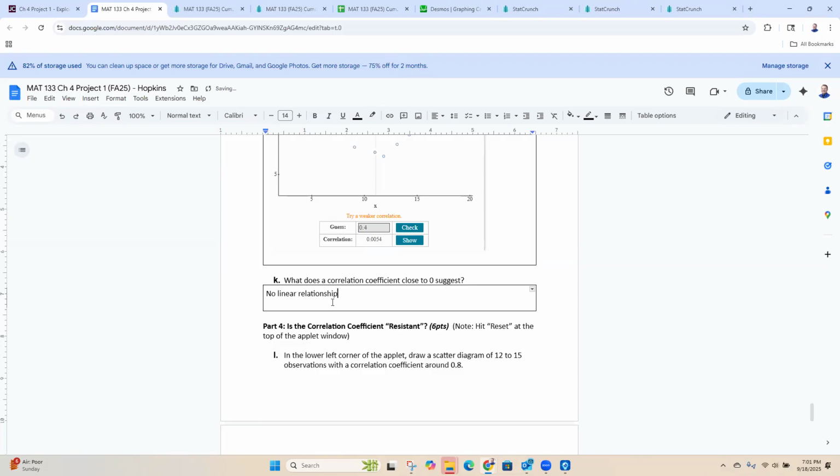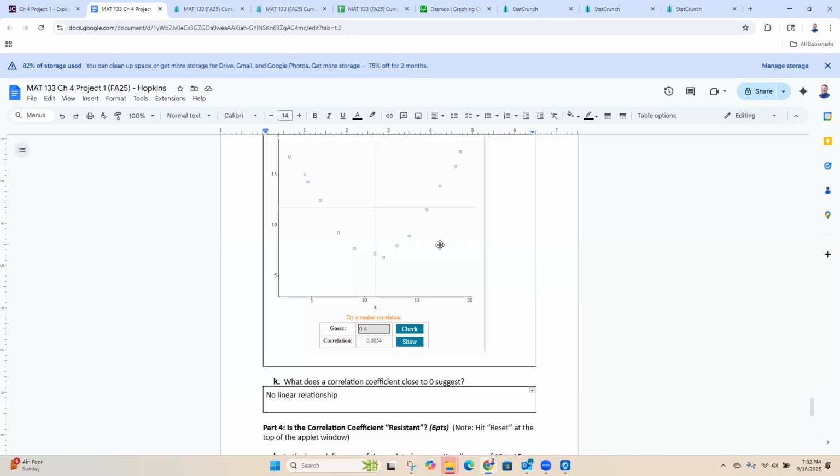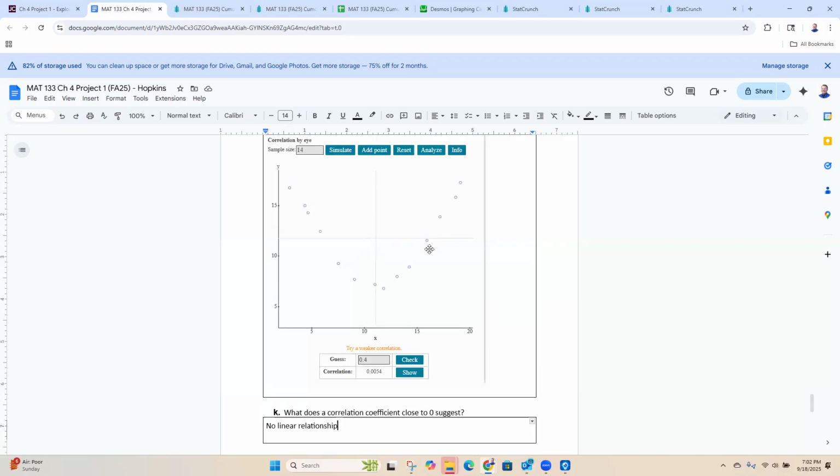And the reason why that's important to specify is because there are lots of different relationships that can happen between variables. So you might have some shape like this, or maybe it's the other way around, where you actually can compute a formula for X and Y that's a very good predictor. It's just that you can't do it using least squares regression, because least squares regression gives you a linear relationship. And linear is the most common regression that we will deal with, and it's the only one we'll deal with in this class. But just be aware that there are other types of regressions.